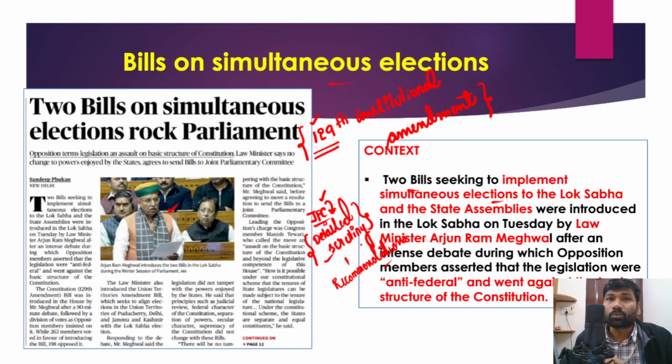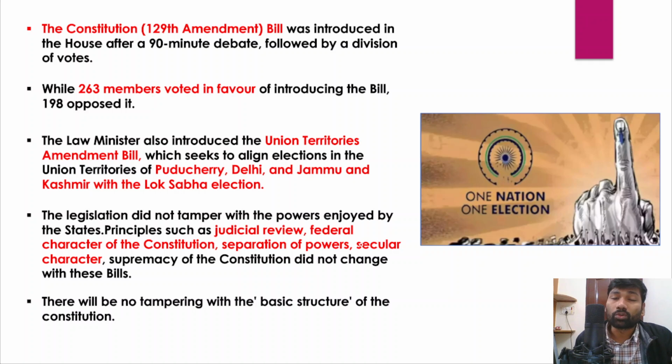And even opposition political parties like DMK and Trinamool Congress from West Bengal have been strongly opposing the idea of simultaneous elections. So I hope you get a brief and clear picture about simultaneous elections. Now, as I've already told you, this is the 129th Constitutional Amendment Bill, and that you need to remember.